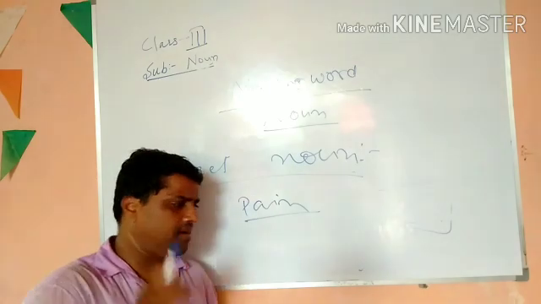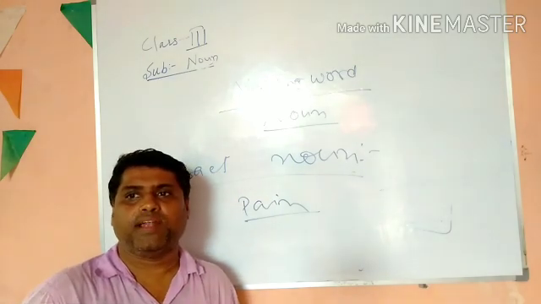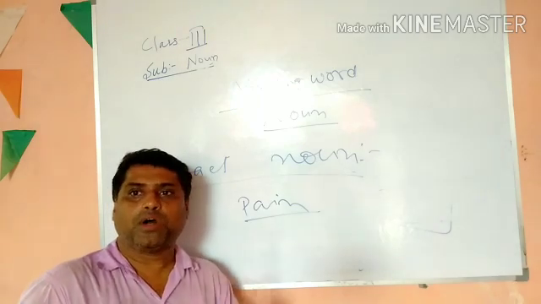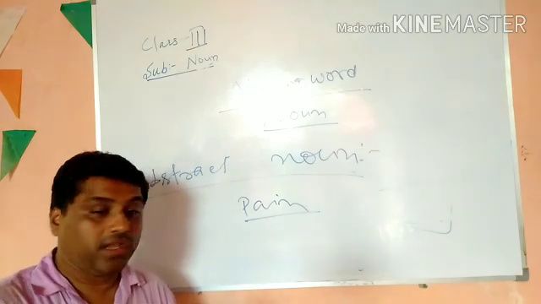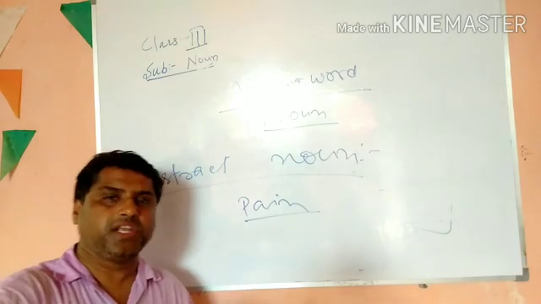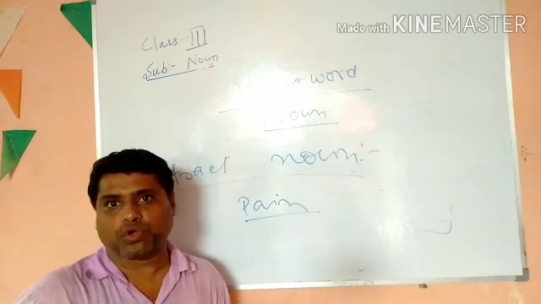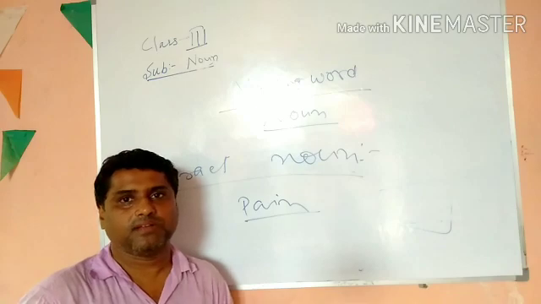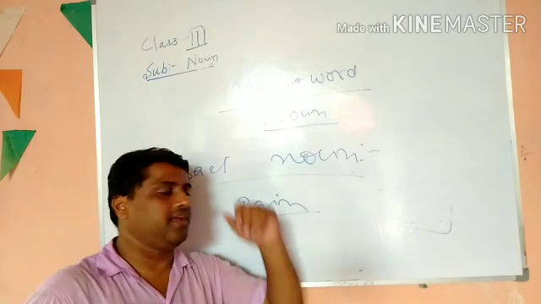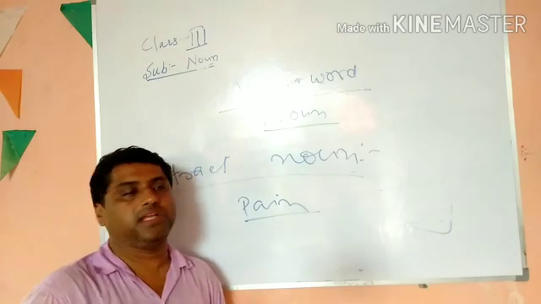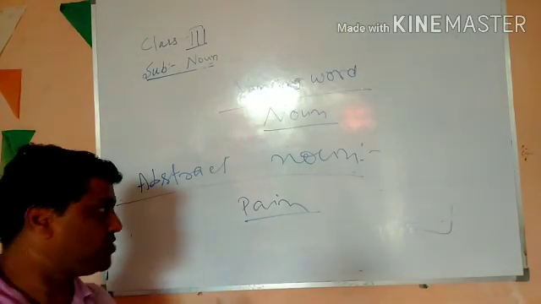For example, one more example let me give you. In your class, you might have felt there are some students who are very naughty and who are very dishonest. So if I ask you, have you seen their dishonesty? You have not seen their dishonesty. So how do you know that he is a dishonest boy? Simply you felt, you cannot show. So this feeling of good and feeling of bad is known as abstract noun. I hope you have understood this.